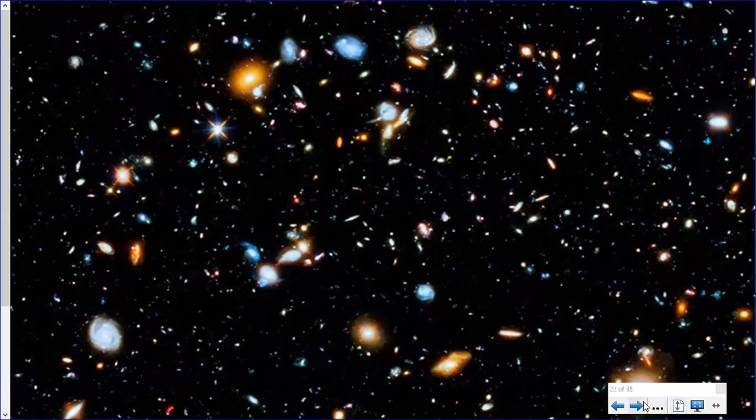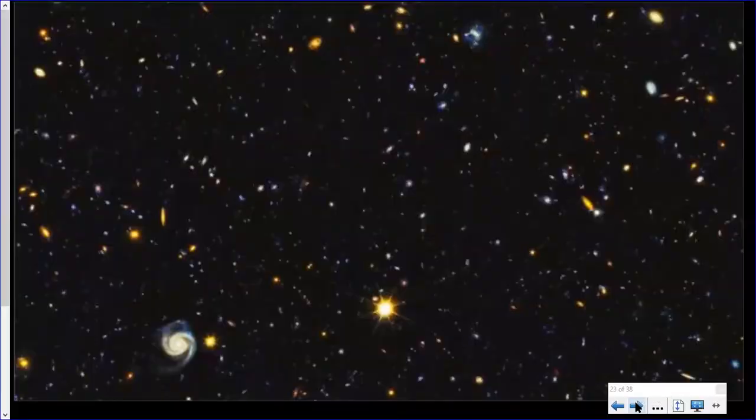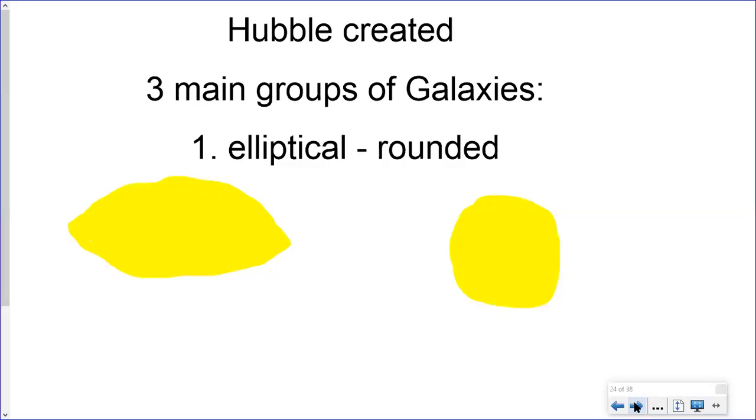Here's another picture that the Hubble Space Telescope took. Not quite as clear as that last one, but again, all of these are not stars. These shapes are galaxies that exist in the universe. 100 billion of them, each with 100 billion stars in them. Wow, right? Pretty incredible. So Hubble then, after he looked at all his pictures and he sorted them into groups, I hope you remember what word means sorted into groups, classify. He classified them into three main types.